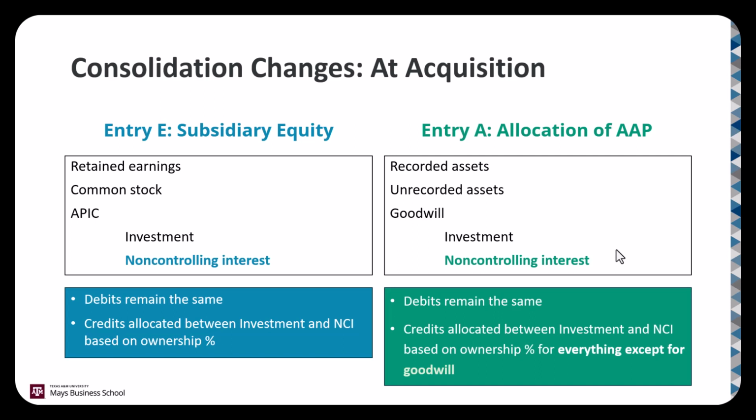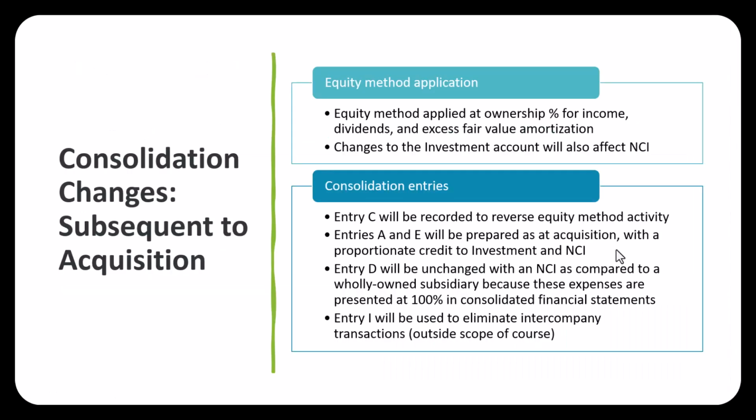Now, there is a little bit of a difference when we allocate goodwill to non-controlling interests. We'll get to that in just a bit. After acquisition, we've got similar changes. So when we apply the equity method, we apply the equity method at our percentage ownership instead of at 100%. And changes in the investment account with the equity method will be recorded as a change to non-controlling interest.